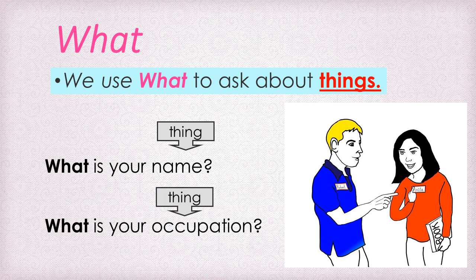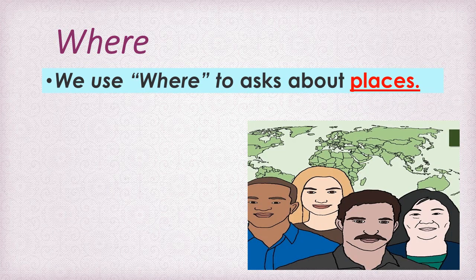Also thing. So here we don't say who is, no. We are not talking about people, we are talking about things. What is your name? What is your occupation? For example, my name is OUAFAA. I am a high school English teacher. Okay? Next example.